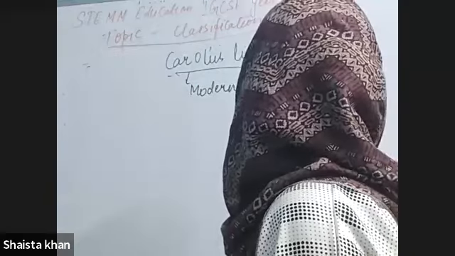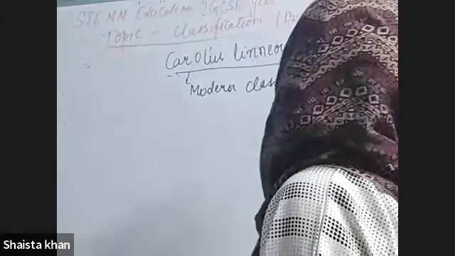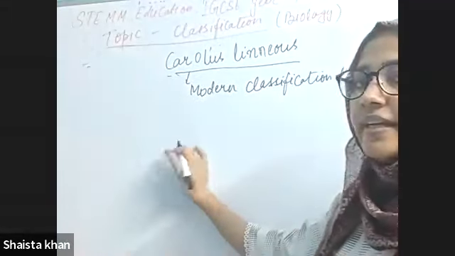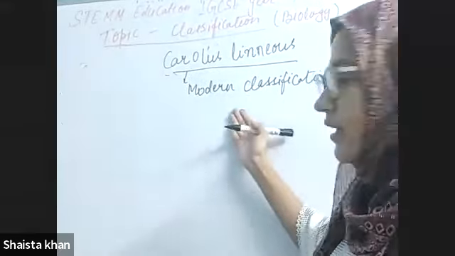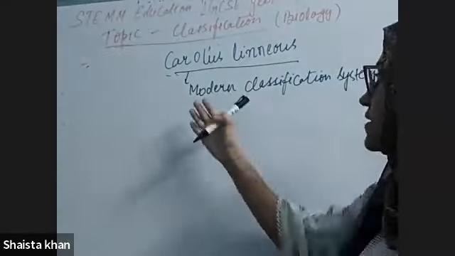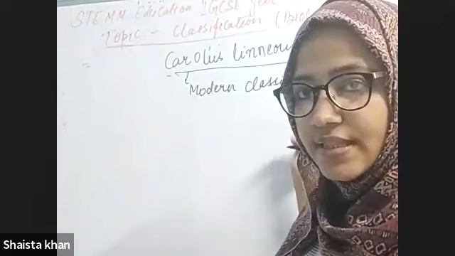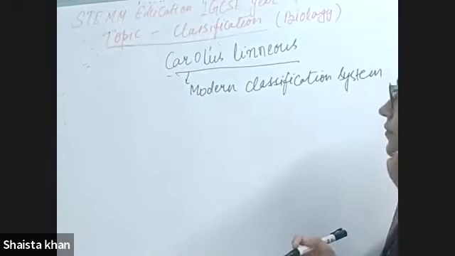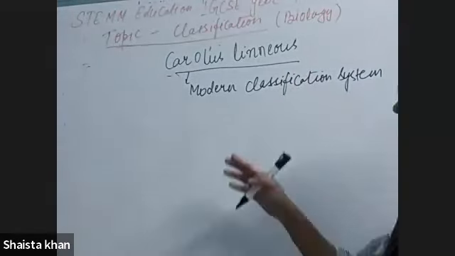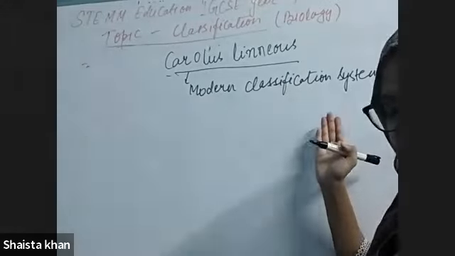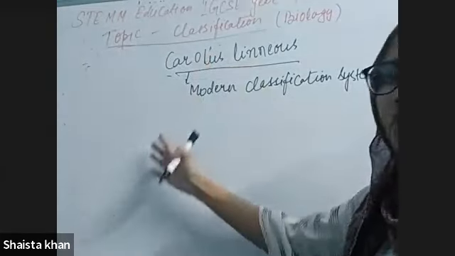It is also popular in our studies nowadays. We are also studying the modern classification system, right? Fine, we will study more about that.